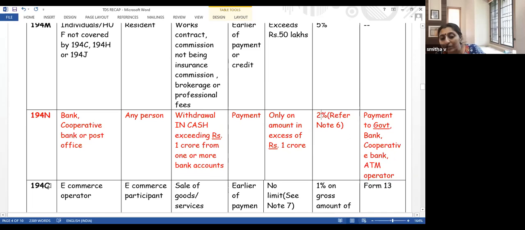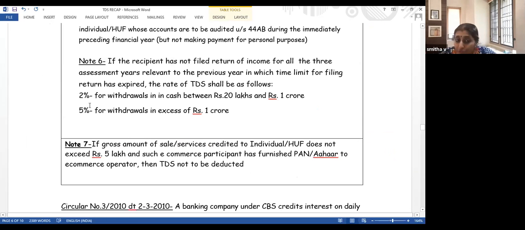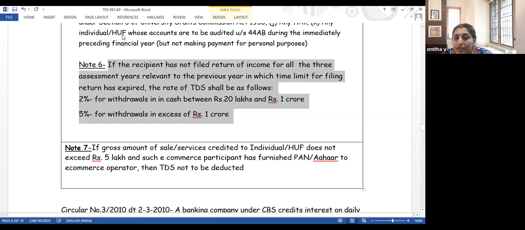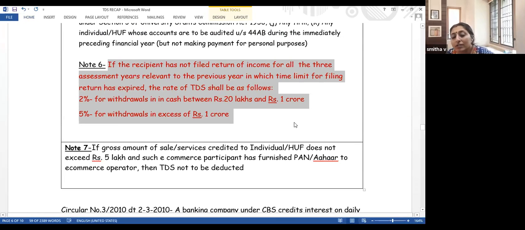Now, what is at note number 6? If you have not filed return of income for all the 3 assessment years relevant to the previous year in which the time limit for filing return has expired. See, 2020-21, the time limit for filing return has not expired. For the 2020-21 financial year, the time limit has not expired. We have time up to July, and the July date has been extended up to September on account of the pandemic.